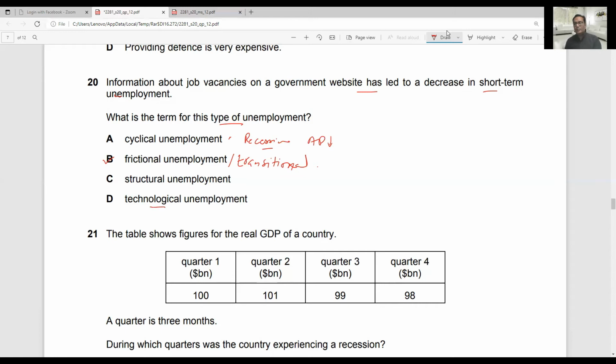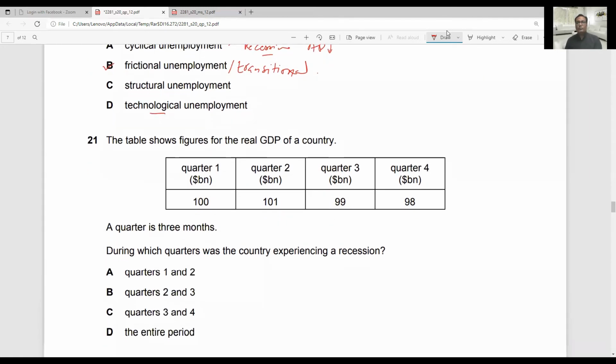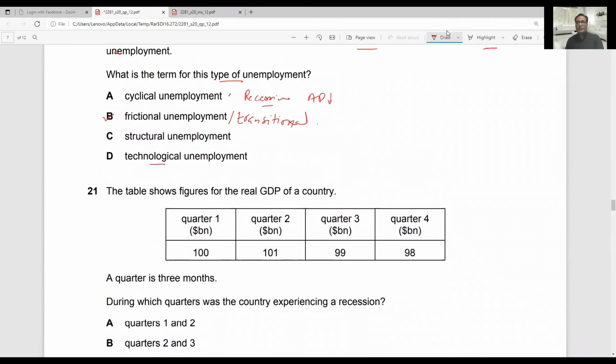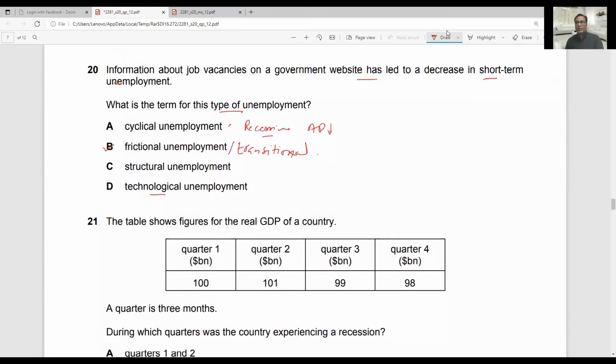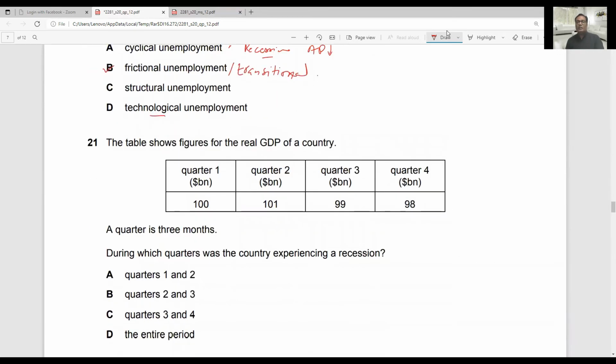Technological unemployment is because of changes in technology. Okay, so when technology changes, existing workers might not be able to operate that technology, or the technology might be very efficient and there is less need for workers. So option B is the correct answer for this question, because we were basically supposed to find out short-term unemployment. Short-term unemployment is frictional or transitional.